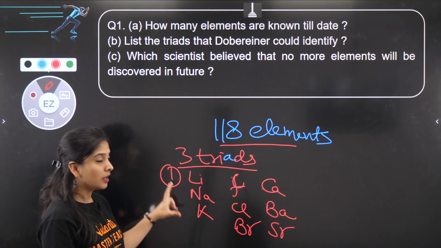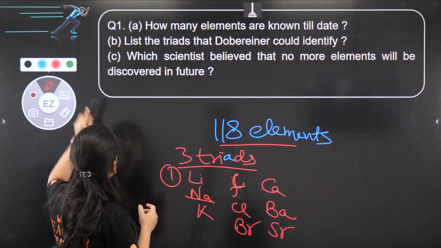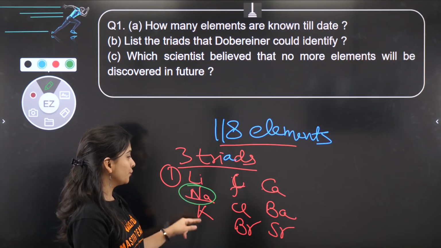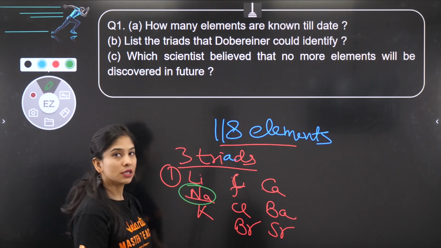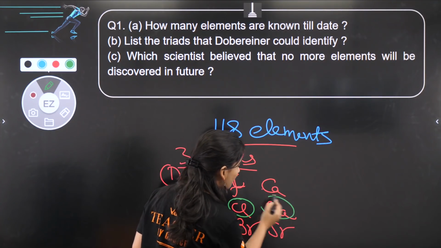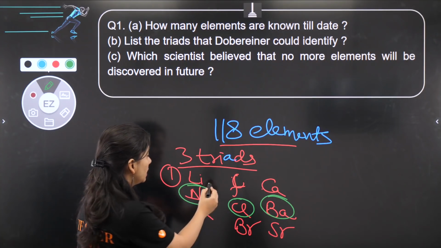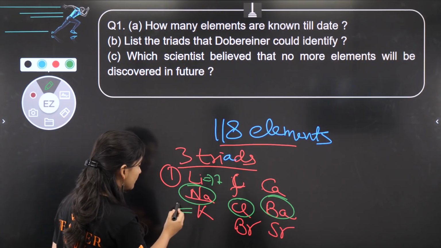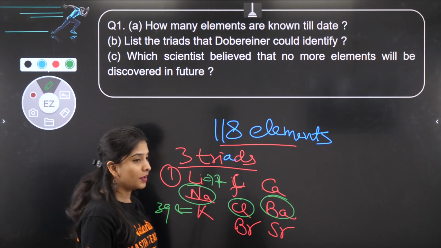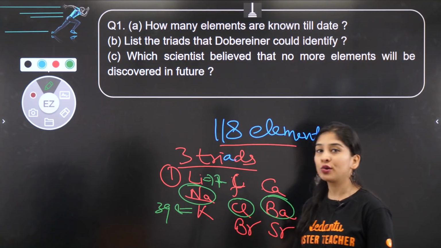What is basically a triad? A group of three elements in such a way that the mass of the middle one is having the average property of first and third, as well as mass is also average. So chlorine, here sodium and barium must have average mass. You can calculate for one also. Lithium has 7, potassium has 39. So the mass of sodium came out to be 7 plus 39, that is 46 by 2, that is 23, which is correct only. So he gave these three triads.